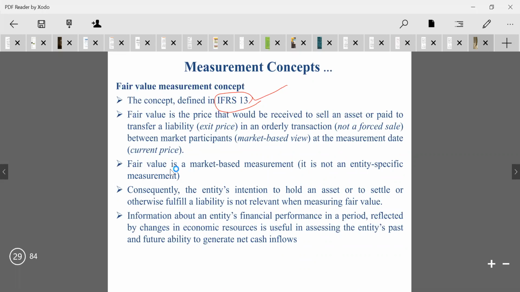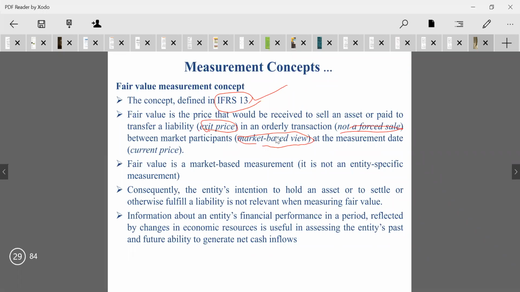The fair value measurement concept is a price that would be received to sell an asset or paid to transfer a liability, that is, the exit price. This is most important: the exit price is in an orderly transaction, not a forced sale, between market participants, that is, a market-based review at the measurement date, that is, the current price.